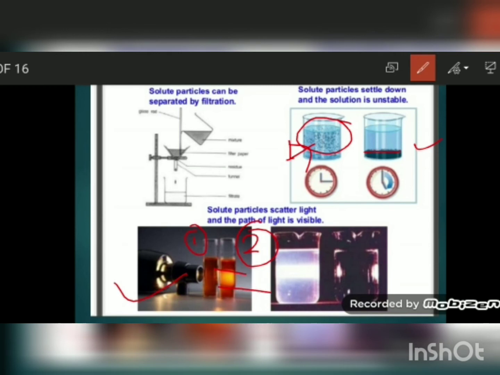In the same way here also you can see these two solutions. This is the solution of chalk and water, and this is tincture iodine. The second one is tincture iodine, which is a true solution. So in the first one you can clearly see the beam of light, but in the second one the beam of light is not visible.